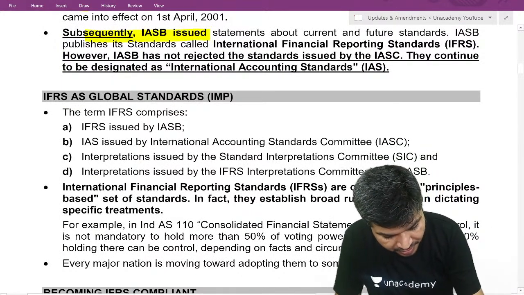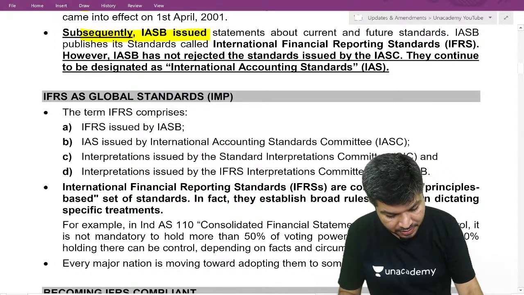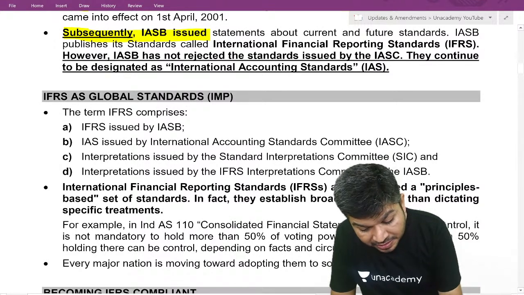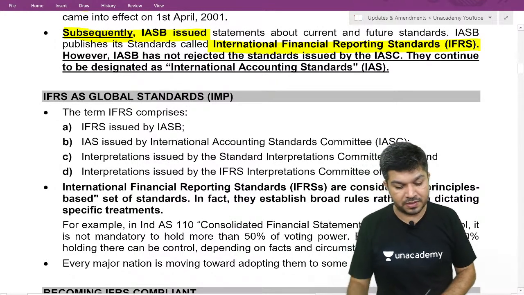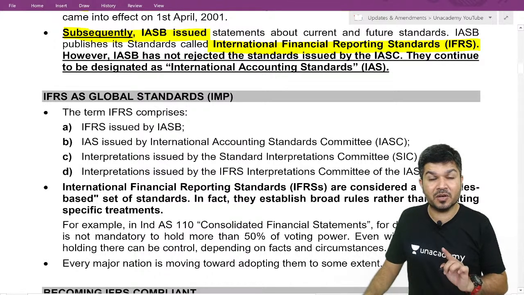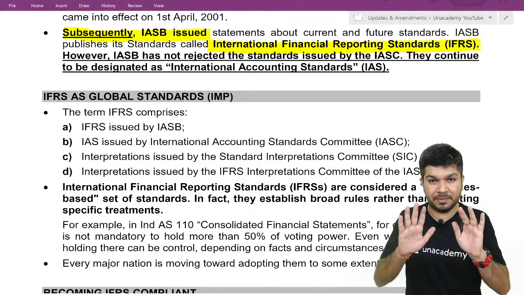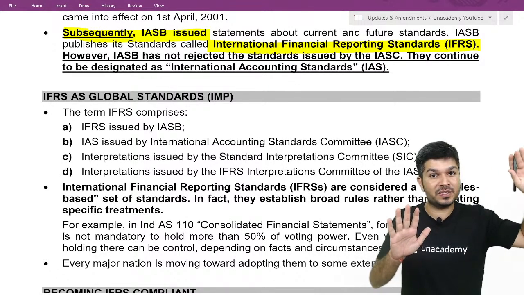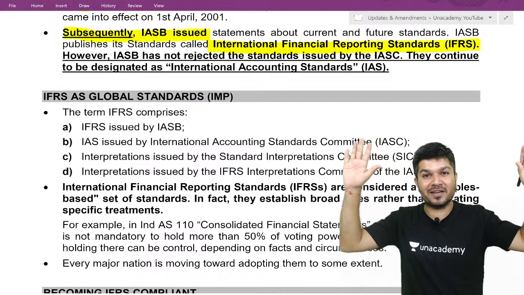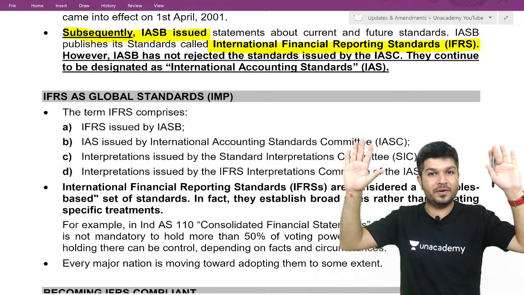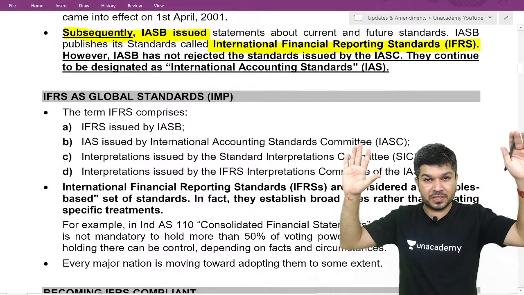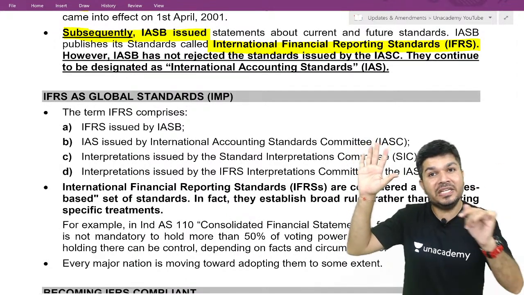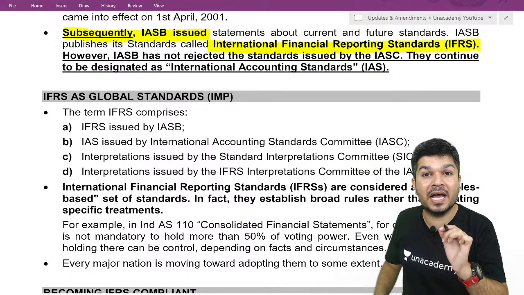Subsequently, IASB issued some additional standards which are called IFRS. Imagine earlier it was IASC, International Accounting Standard Committee. They came out with International Accounting Standard, IAS. Later on IASC was restructured and now they formed as IASB. IASB came out with some additional standards which are called IFRS.